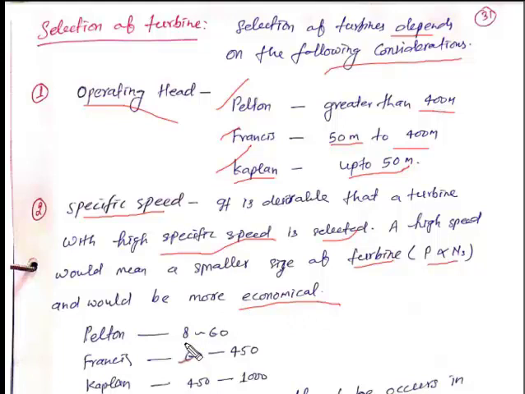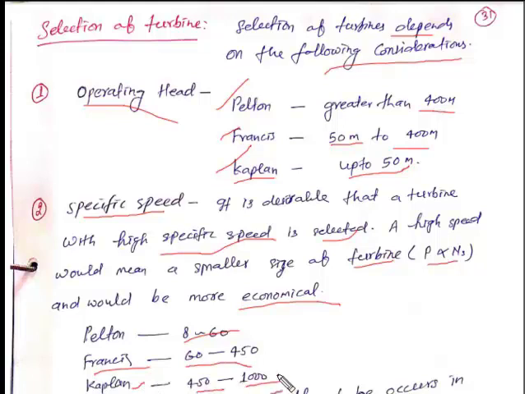The specific speed for the Pelton wheel turbine varies from 8 to 60. For the Francis turbine, specific speed varies from 60 to 450. For the Kaplan turbine, specific speed varies from 450 to 1000.